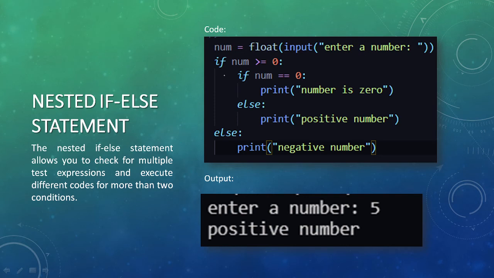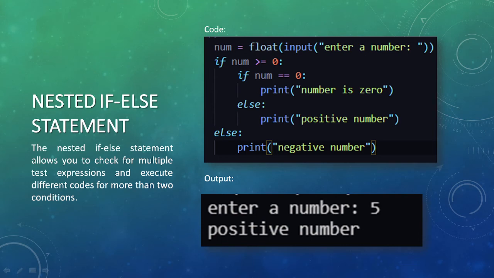In this program, I have taken a variable num and am checking if num is greater than 0, which means it is a positive value. This program is for testing whether the input number is 0, positive or negative. If num is 0, it will print num is 0. If it is not 0, then it is positive or negative.